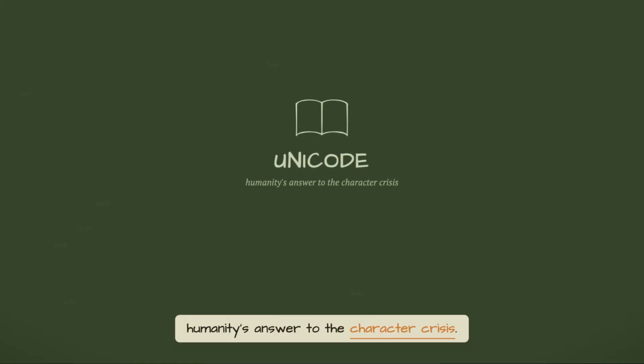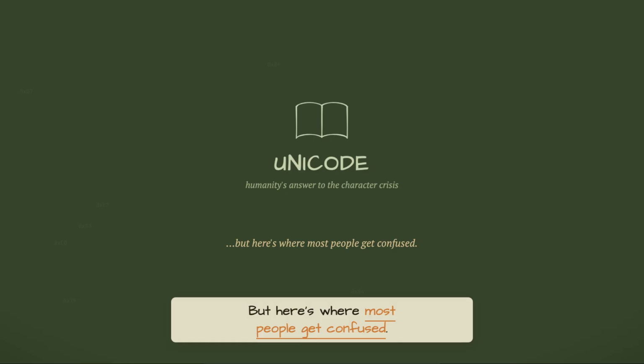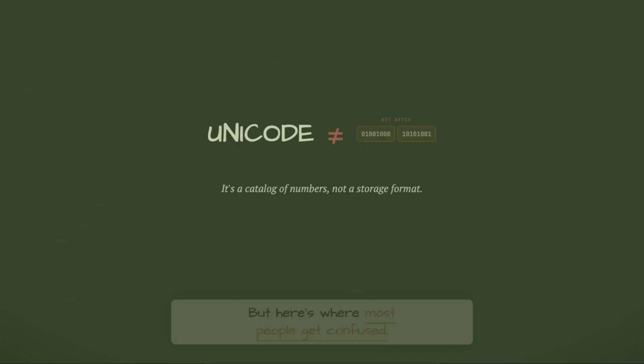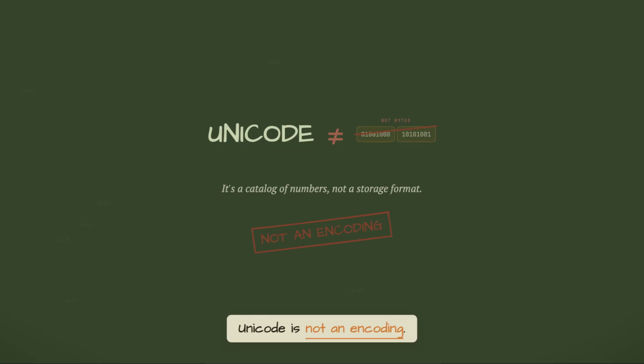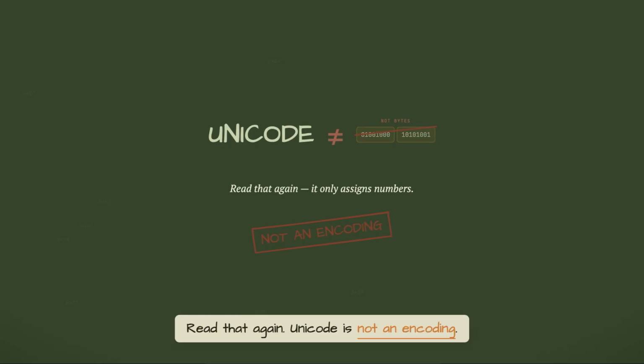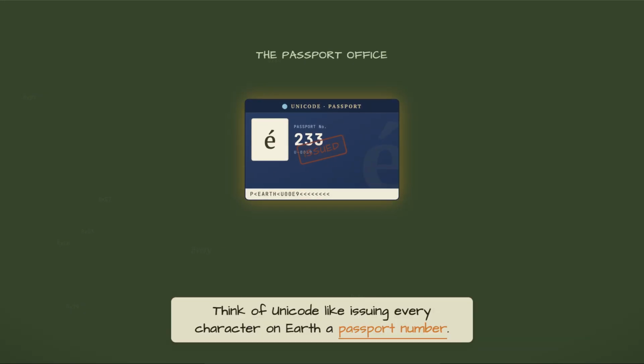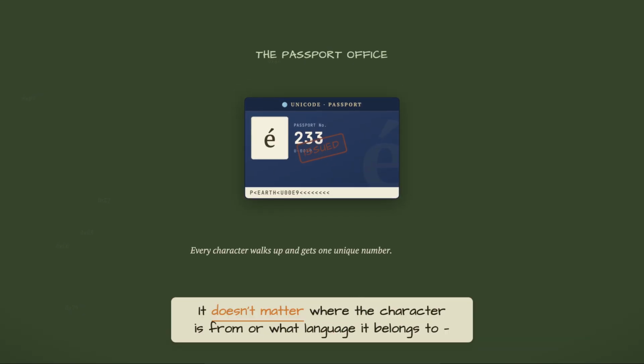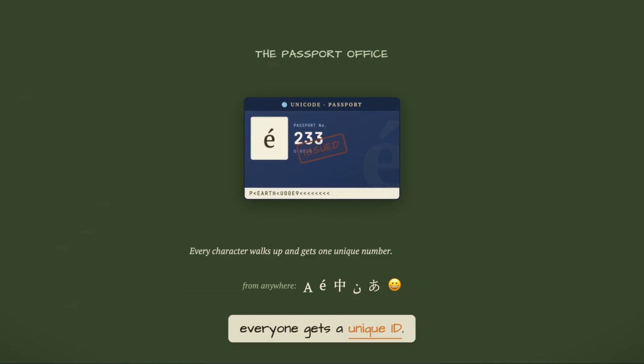Enter Unicode, humanity's answer to the character crisis. But here's where most people get confused. Unicode is not an encoding. Read that again. Unicode is not an encoding. Think of Unicode like issuing every character on Earth a passport number. It doesn't matter where the character is from or what language it belongs to. Everyone gets a unique ID.